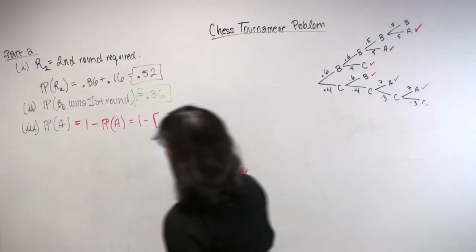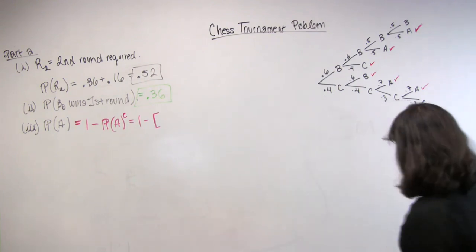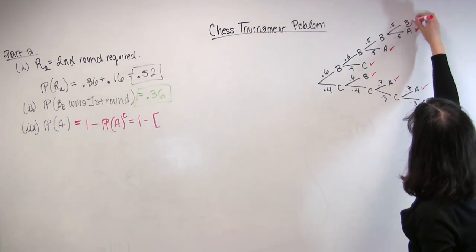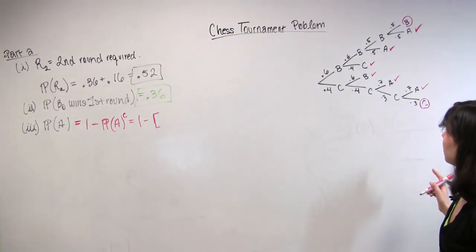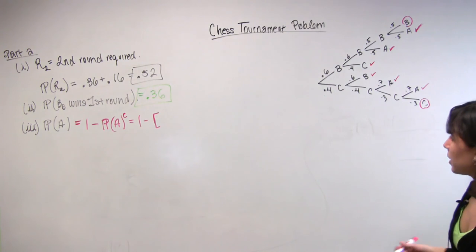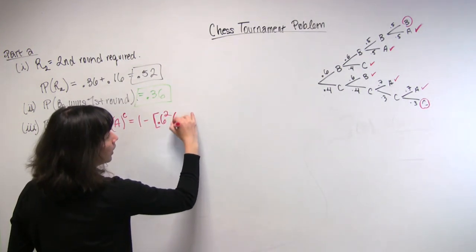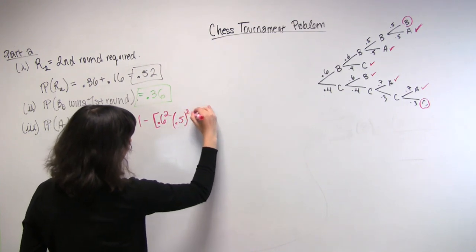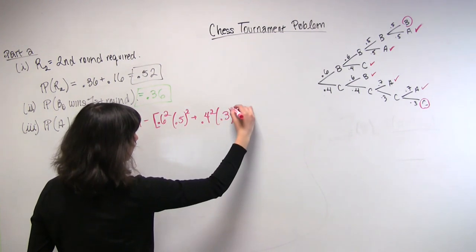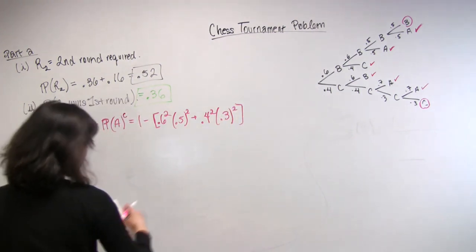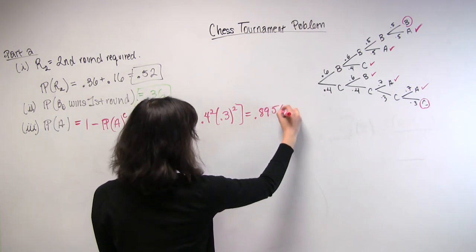I'm sorry, so P of A complement. I'm just testing you guys. So P of A complement corresponds to here and to here because those are the outcomes where Al didn't win. And so again, you multiply along the branches to get the probabilities. So you get 0.6 squared times 0.5 squared plus 0.4 squared times 0.3 squared. And if you do out the algebra, you should get around 0.8956.